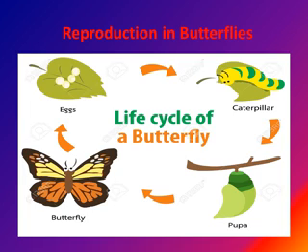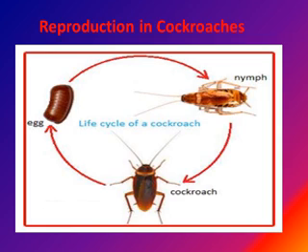Inside the cocoon, the insect becomes a pupa. It is a sleeping state, and inside the pupa, it changes its body and converts into a complete butterfly. When the pupa splits, a newly formed butterfly comes out of it. You can easily see the life cycle of the butterfly on your screen. Some insects like butterflies have 4 stages in their life cycle: egg, caterpillar, pupa and adult butterfly.